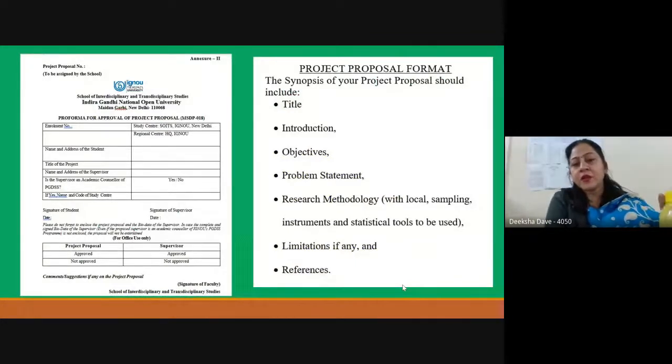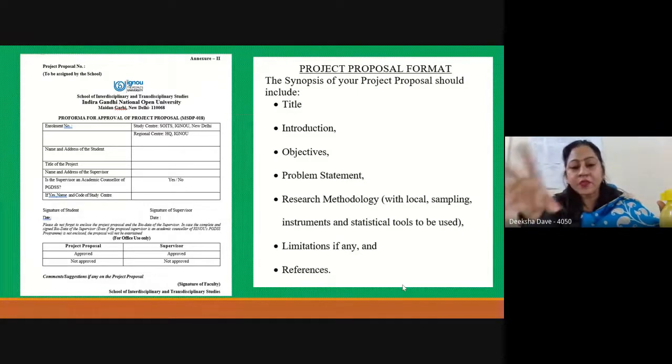On the right hand side, you can see how the project proposal should contain these things, and this is our standard university proforma for the approval of the project report. So here it contains the name of the student, then the title of the project, then the supervisor, what kind of work they are doing, are they an academic counselor, and the study center number has to be written over here.